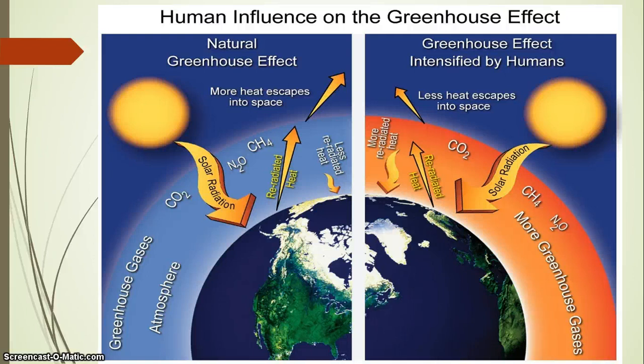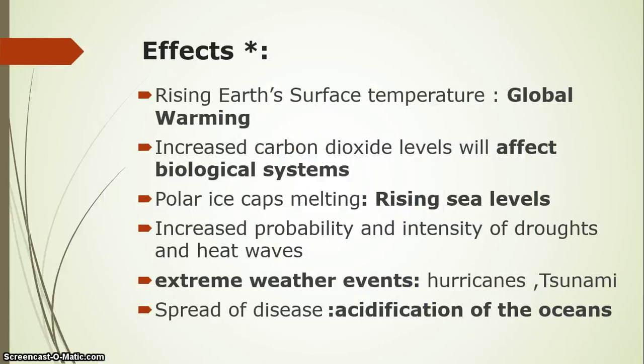But if there are more greenhouse gases, meaning more CO2, more methane, more N2O, chlorofluorocarbons, then more heat radiated by the Earth's surface gets trapped in the atmosphere, and therefore there will be a huge temperature rise in the atmosphere.